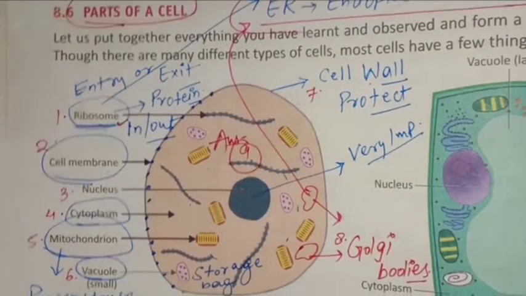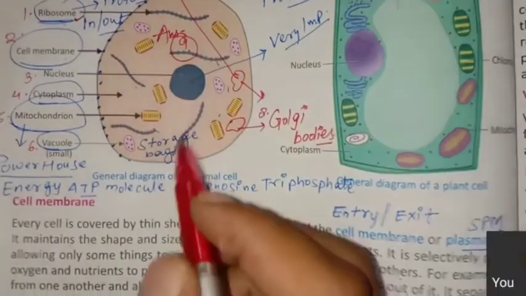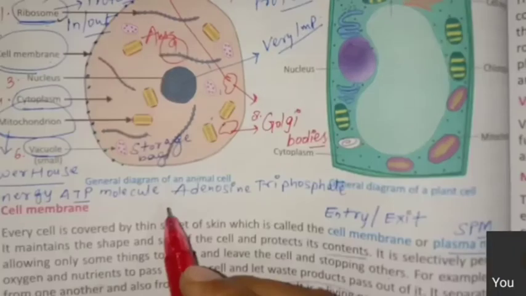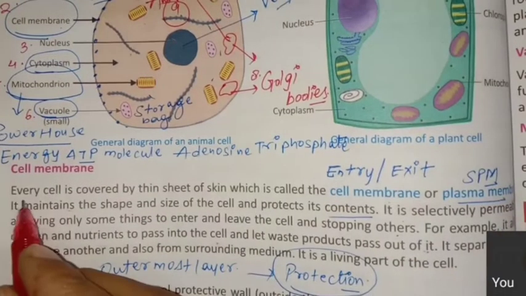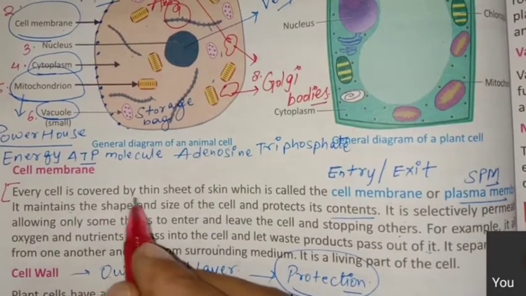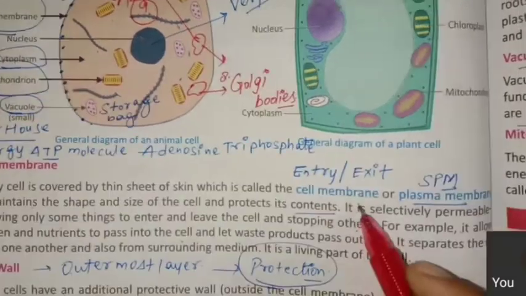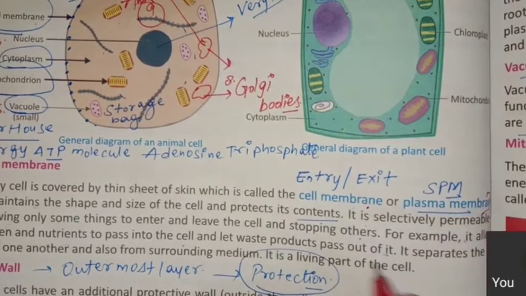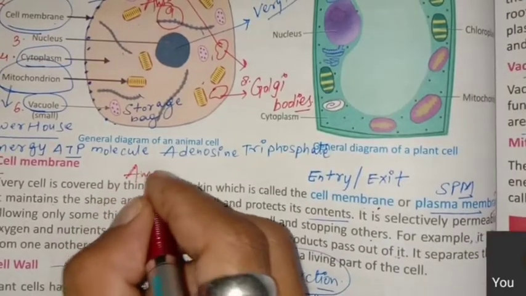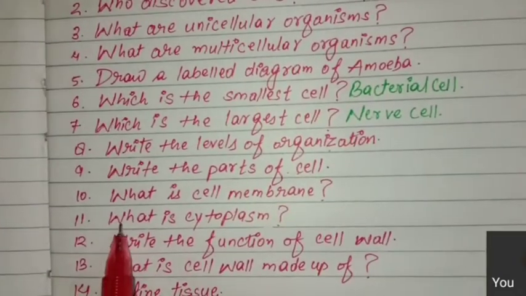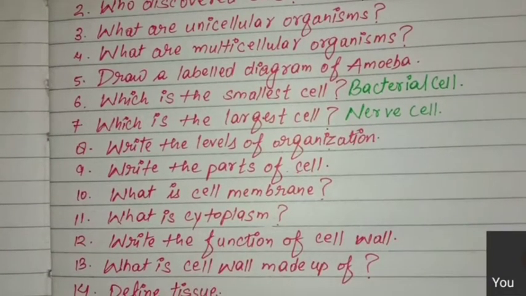Next question, question number 10. What is cell membrane? Just below the diagram of cell we can see cell membrane. Every cell is covered by a thin sheet of skin which is called cell membrane or plasma membrane. Till plasma membrane. Okay. Answer 10. Question number 11. What is cytoplasm?